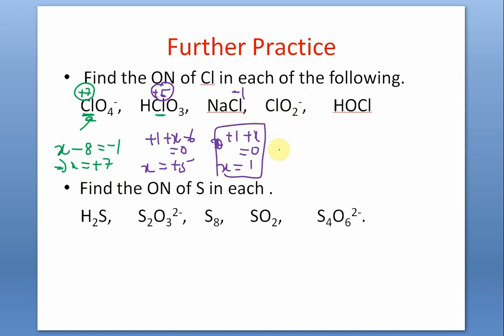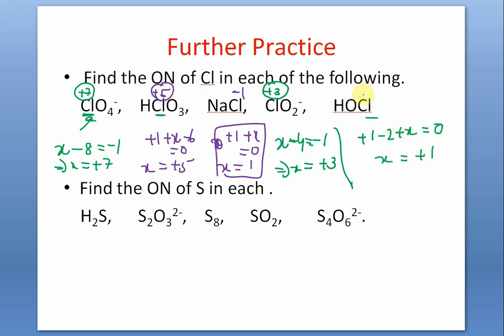Now, the chlorite ion. This is an ion. Say chlorine is x and 2 oxygens, minus 4, is equal to minus 1, not 0. So x is equal to plus 3. Next, hypochlorous acid, HOCl. Hydrogen is plus 1 and oxygen is minus 2. Always rule number 2: hydrogen is always plus 1 except in metal hydrides. So plus 1 minus 2 plus x is equal to 0, so x is coming plus 1. So in hypochlorous acid it is plus 1.